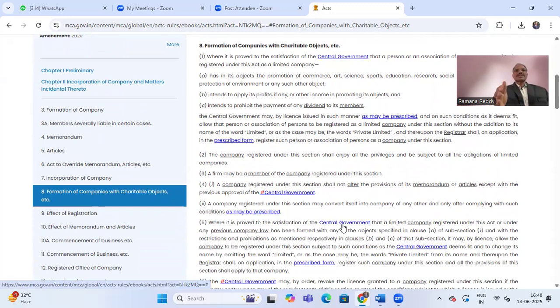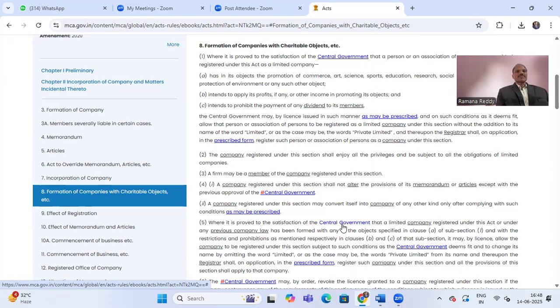And subsection 2 of Section 8 says that the company registered under this section shall enjoy all the privileges and be subject to all the obligations of limited companies, because it is a limited company only. A firm may be a member of the company registered under this section. Firm can be a member of the Section 8 company. And subsection 4 says that a company registered under this section shall not alter provisions of the memorandum or articles except with the previous approval of the central government.